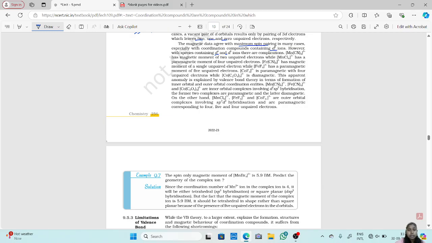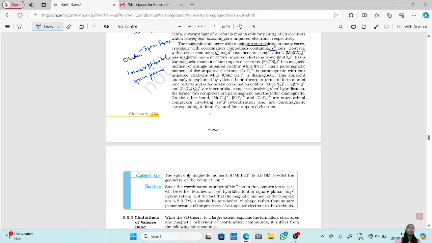Because of this spin pairing, we have something known as outer orbitals and inner orbitals, right? Inner orbitals are spin paired orbitals, and outer orbitals are spin free orbitals.